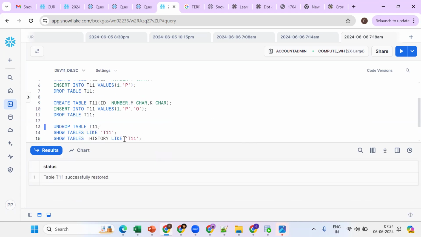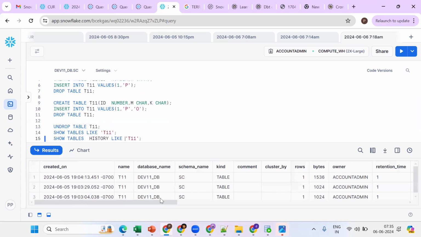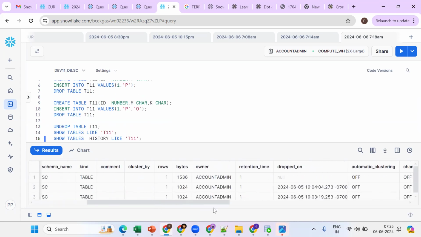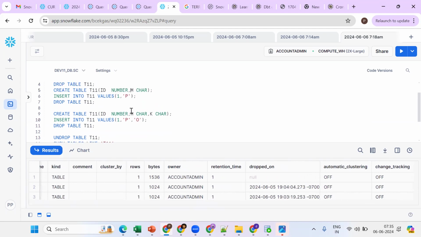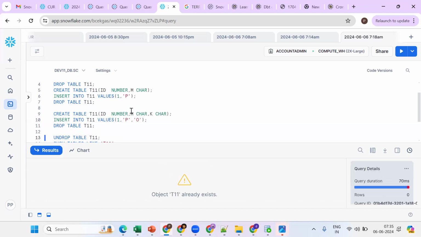Now if I go for show tables history, we'll see three entries, and one will have a null value. But I want to get the second table's data. What happens if I run undrop? It will give an error. What's the rule? In a database, one name should be given for only one object. Now how do we rectify this?